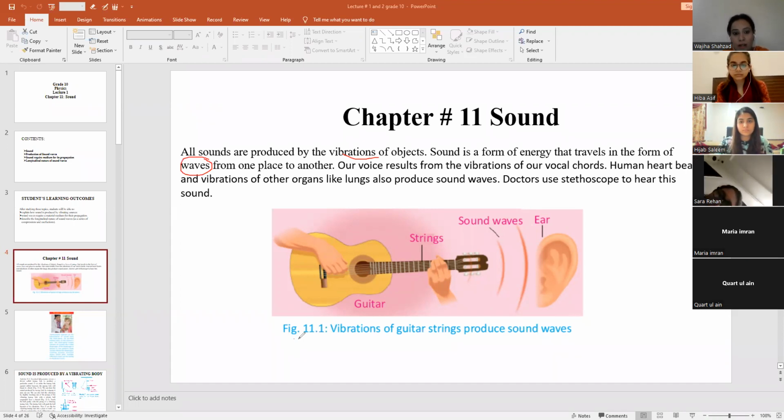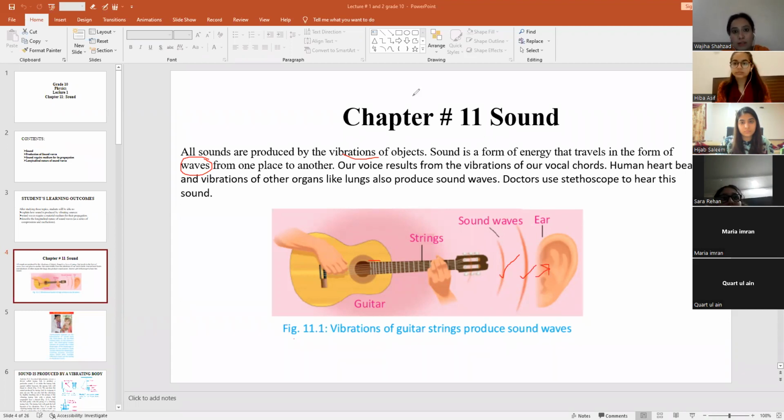If you see figure 11.1, there is a guitar, and if you vibrate the string of the guitar, the strings will produce vibratory motion and vibrations will occur. These vibrations will travel in the form of waves, and these waves are sound waves that reach our ear.